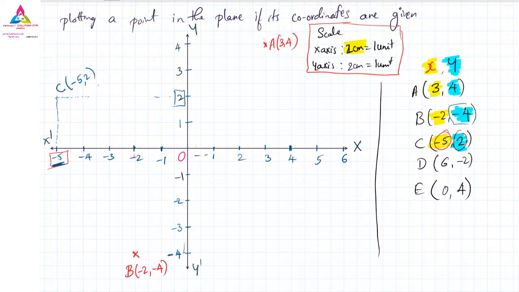So if you have already gone through it, rub those lines, and both of them are meeting at a point. That point you have to mark. So this is our C point. Now the D point we have is 6 and minus 2. The 6 is positive over here, and minus 2 is negative.